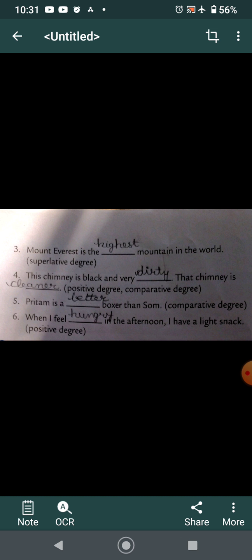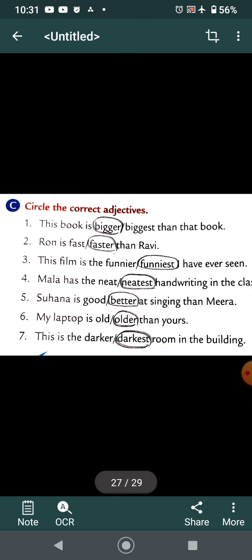When I feel hungry in the afternoon, I have a light snack. Positive degree, no comparison, it's hungry. I hope children you have done this. Exercise C. Circle the correct adjective. This book is bigger than that book. Comparison between two. Rohan is faster than Ravi. Comparison between two. This film is the funniest I have ever seen.